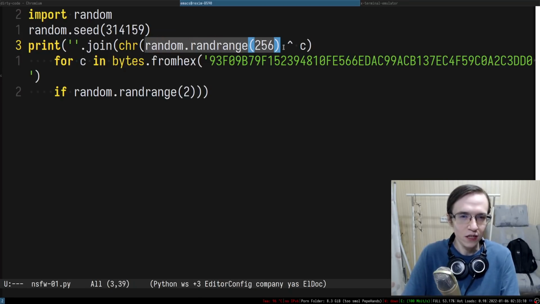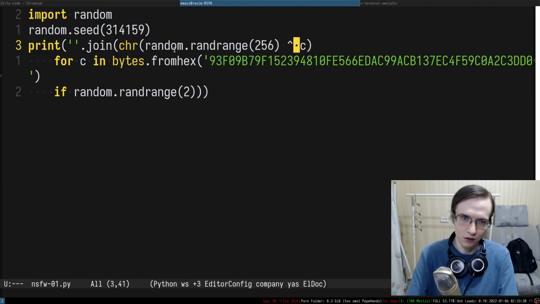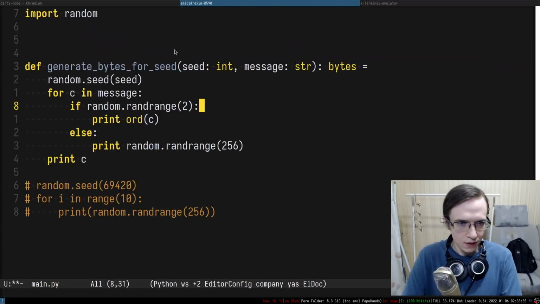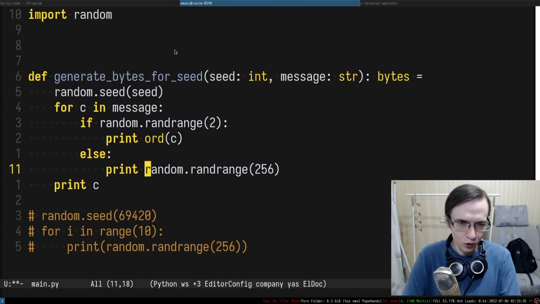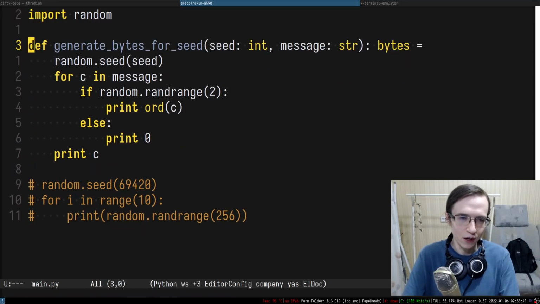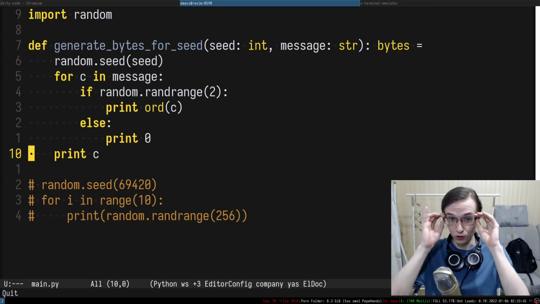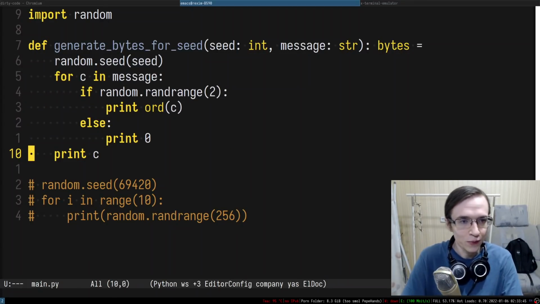I'm not really sure it's super important, because 256 is essentially 100000 in binary, and you're XORing that with characters, which will not really modify anything, if I understand correctly. I think it will not. Well, it's a random number, so whatever. For now, I think we're just going to return 0. So the bytes that we're going to be filtering out are going to be equal to 0. And let's see how it goes.